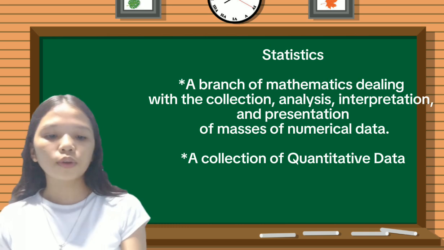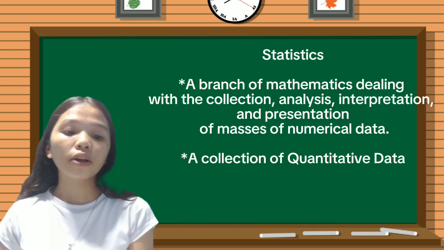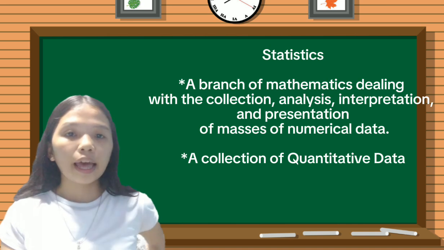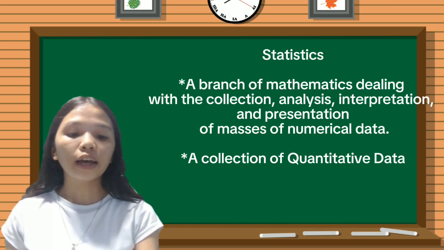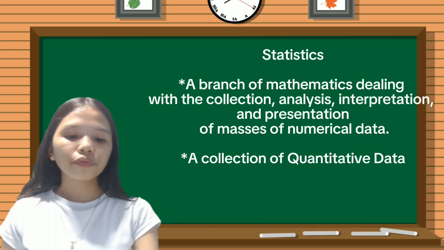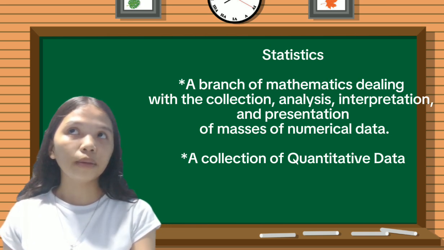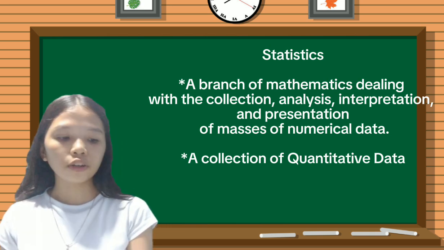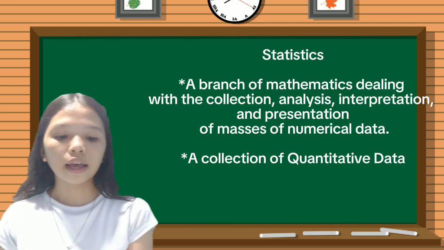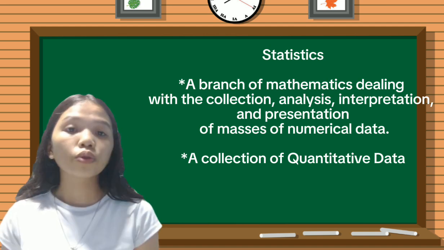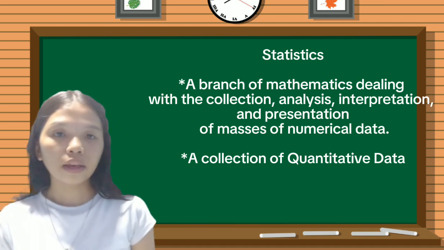of numerical data. When you say collection, this is the process of gathering relevant data and information from the population. And when we say analysis, we analyze the information gathered from the given data so the numerical data can be formulated. The last process is interpretation. This is deriving conclusions from the data that we've analyzed. This also includes the collection of qualitative data.